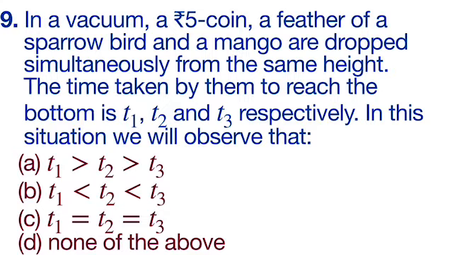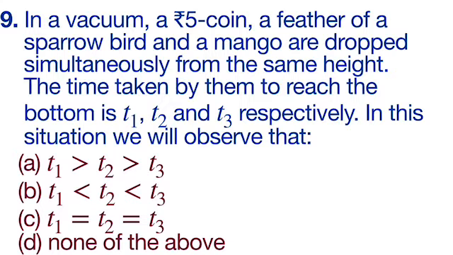Ninth question is in a vacuum, a 5 rupees coin, a feather of a sparrow bird and a mango are dropped simultaneously from the same height. The time taken by them to reach the bottom is T1, T2 and T3 respectively. In this situation, we will observe that options are T1 is greater than T2 is greater than T3.